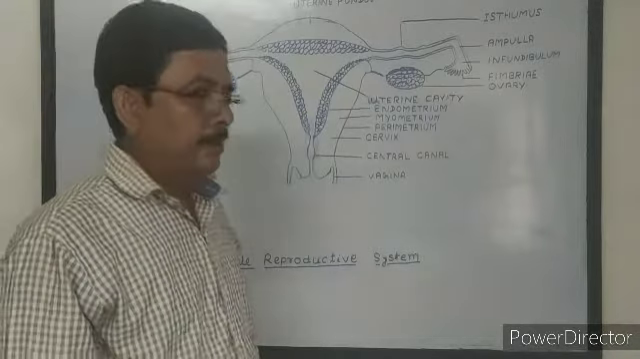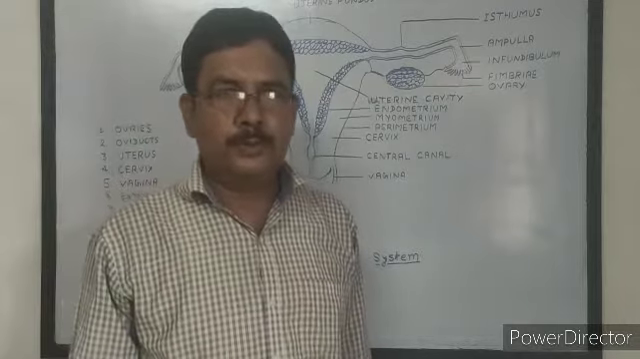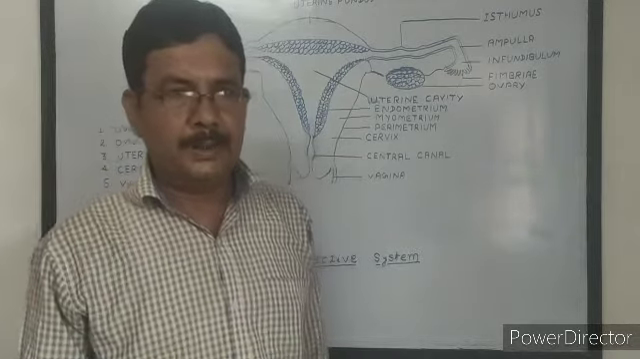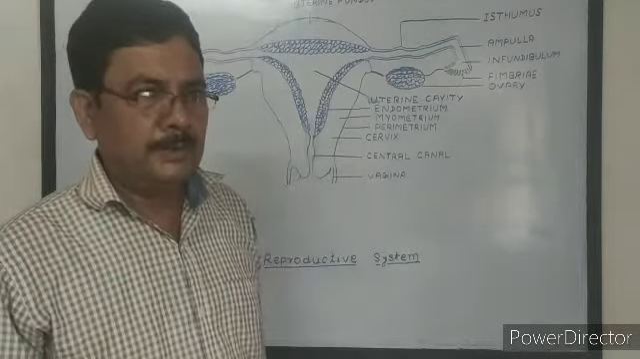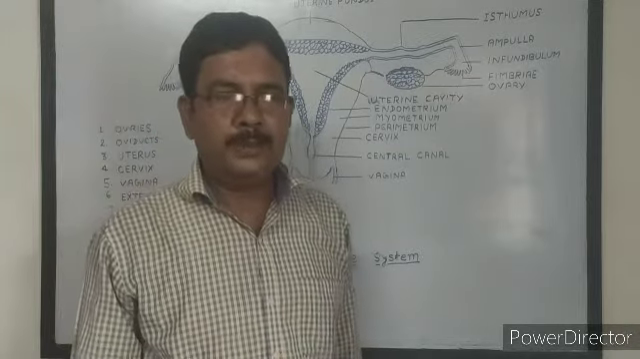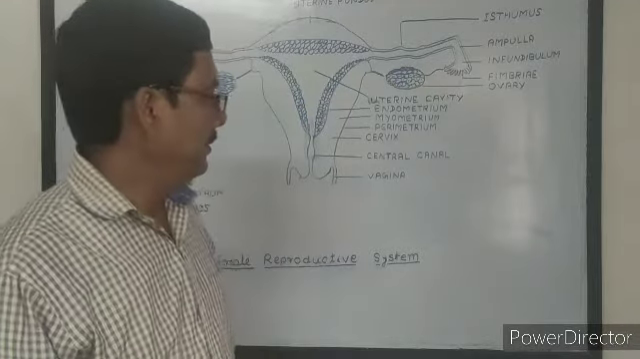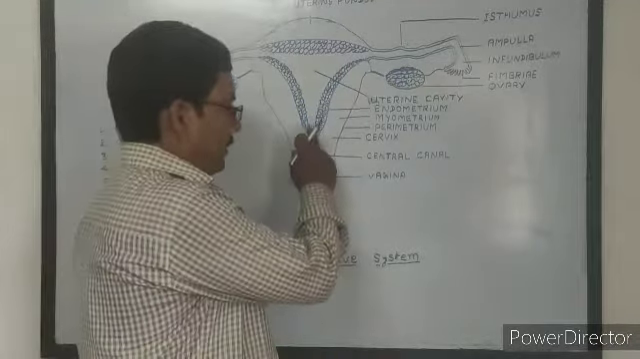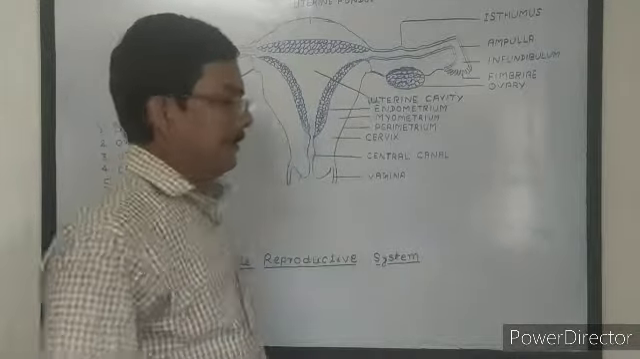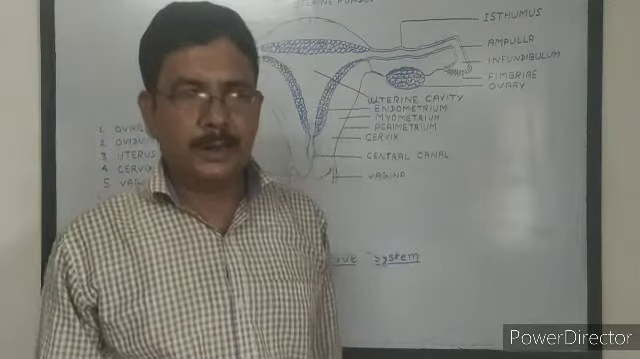The embryo completes development in about 42 weeks, that means 9 months. In 9 months the embryo becomes fully grown and the female gives birth to the young one through the birth canal. What happens when fertilization does not occur?